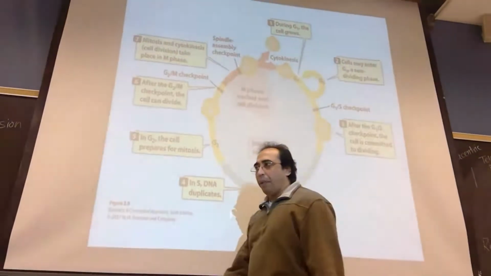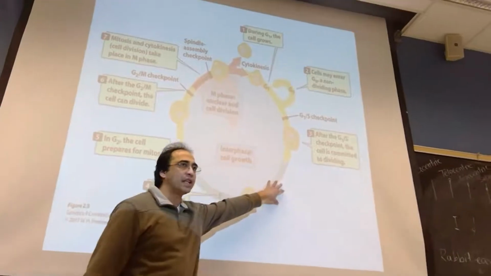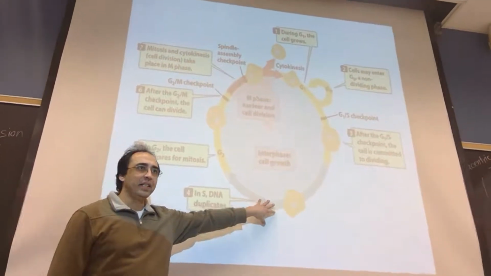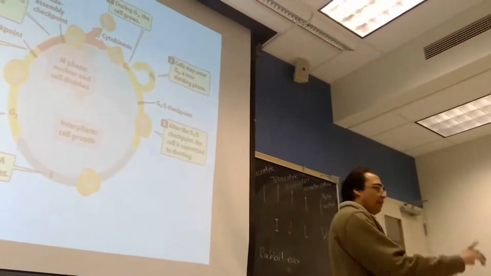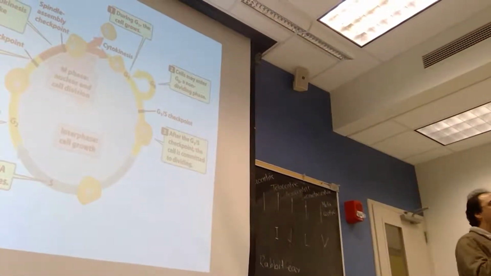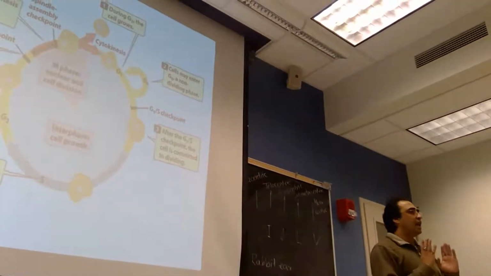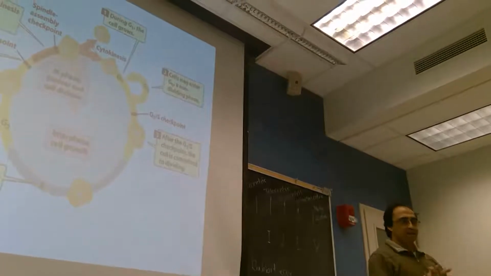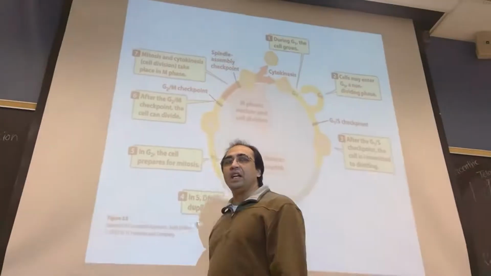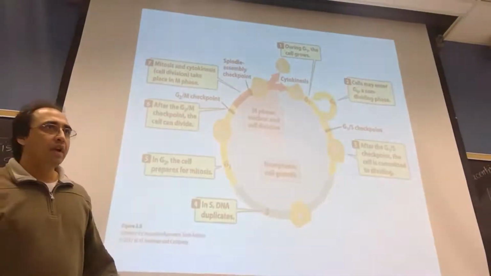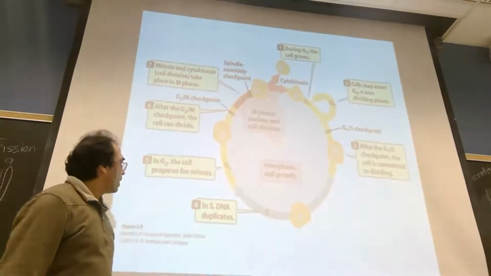Now, when they pass this G1 and S phase checkpoint, they will go for the synthesis phase. This synthesis phase means at that time, they need to divide into two. We have 23 pairs of chromosomes, so we need another 23 pairs of chromosomes. So DNA needs to be replicated during that time. The main function is DNA replication. So during this S phase, the DNA replication occurs.